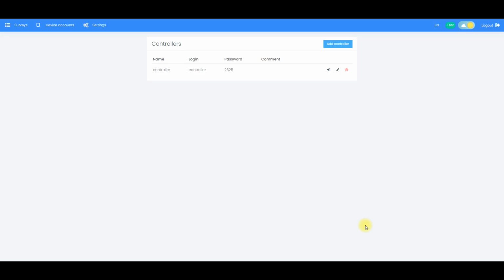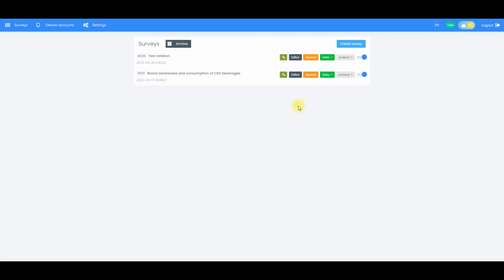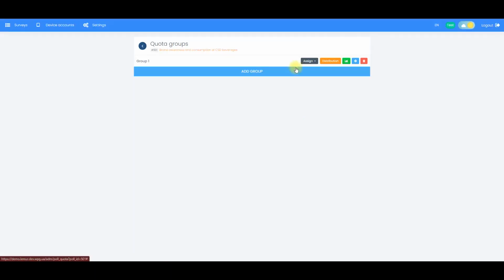To do this, go to the Quotas section and click on Assign Controllers for the group we need. Click the plus button next to the region West, select the controller we created and click Add.